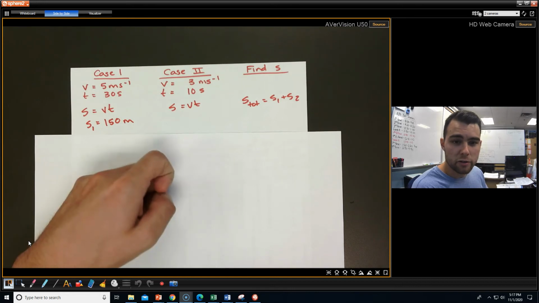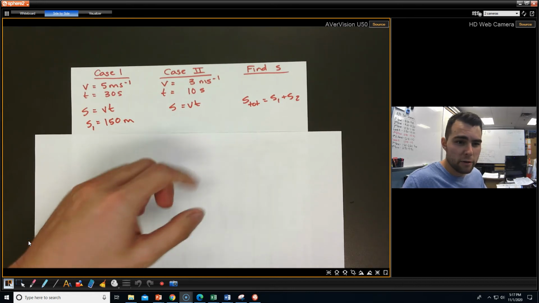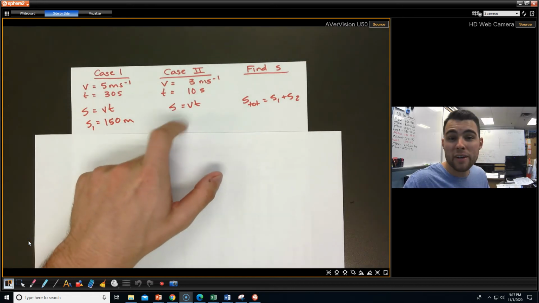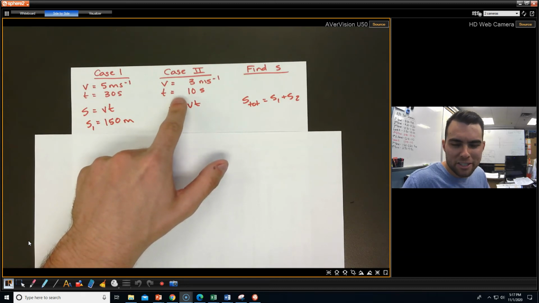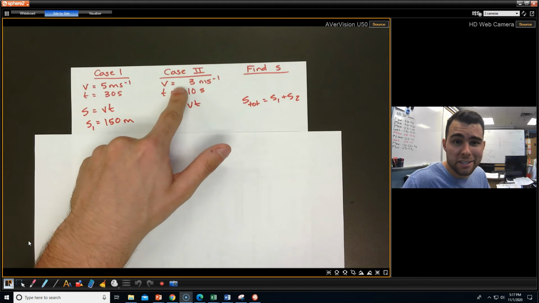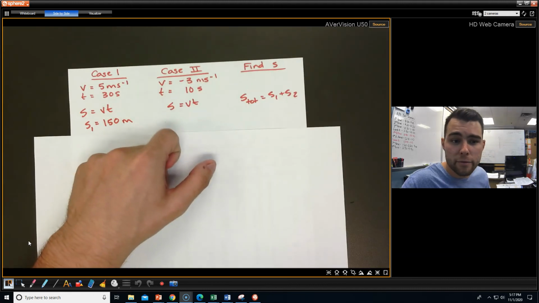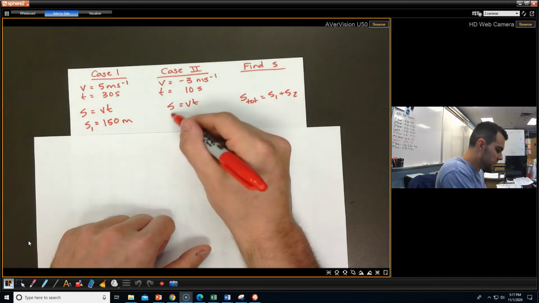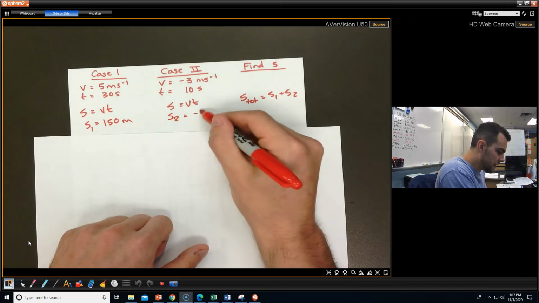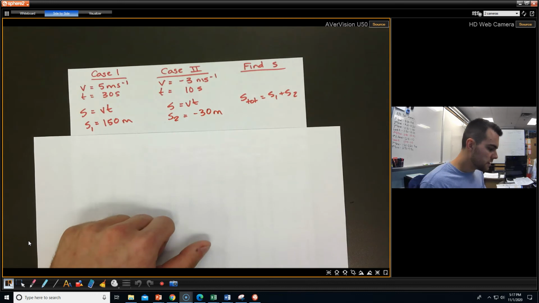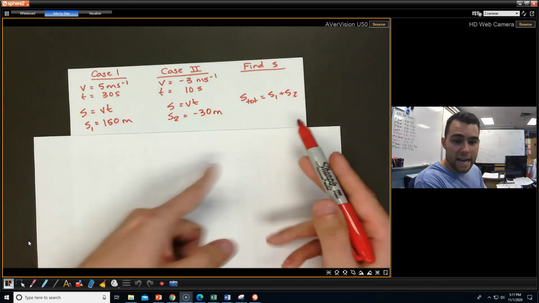Here's where things get a little tricky. The only thing you need to keep in mind is that now we're going the other direction. Time doesn't have a direction associated with it, but velocity does. Since it's going in a negative direction, the opposite direction, I have to make that a negative 3. So this displacement is negative 30 meters. Now all I have to do is add those together.